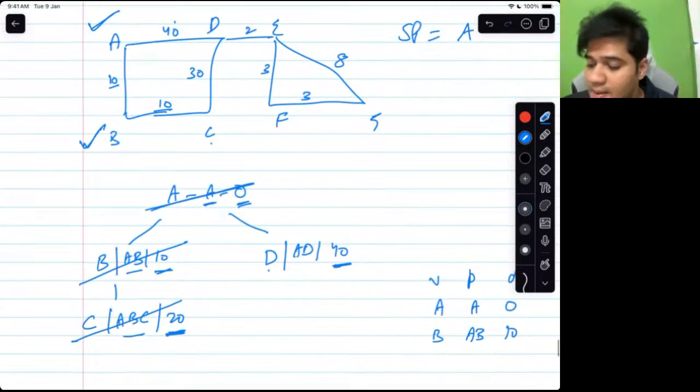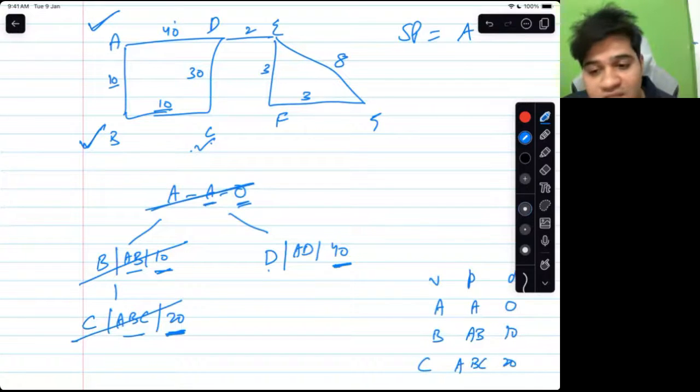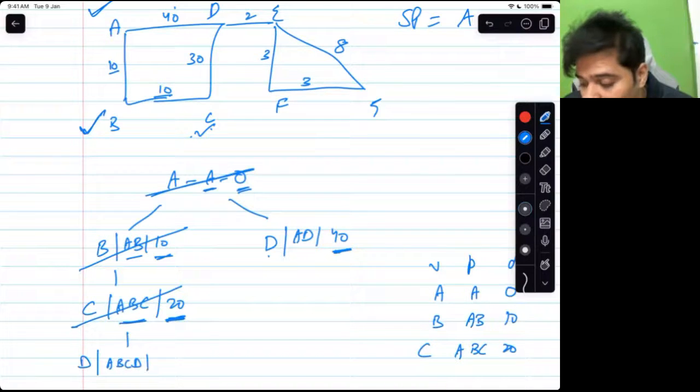Remove. Mark. Work. Add neighbors. The neighbors of C are B and D. But B is marked. So D will be added. Now help me add D at the appropriate cost according to this diagram. D is added again. ABC is the old path. The new path is ABCD. The old cost is 20 and this is 30. So D has been discovered at the cost of 50.